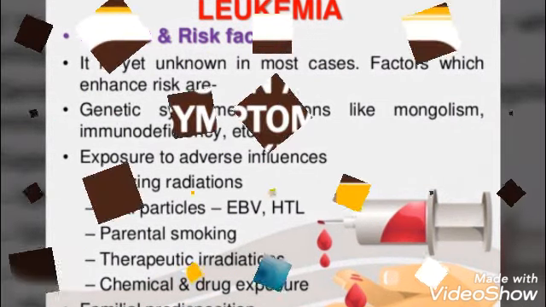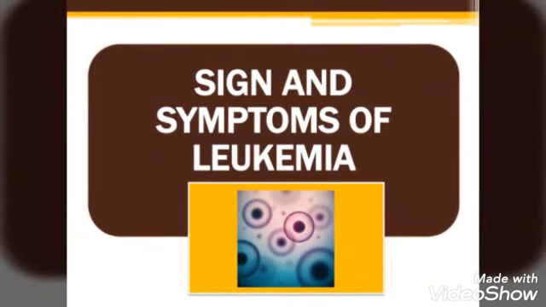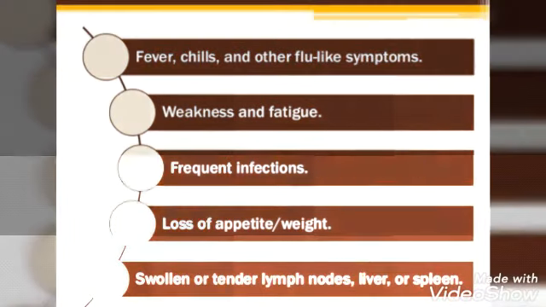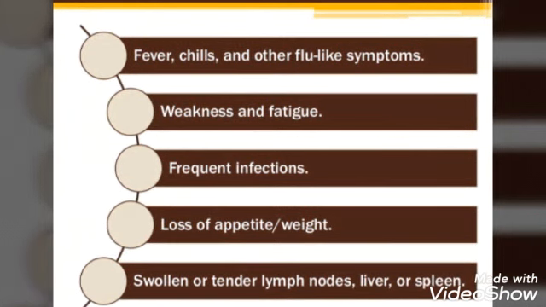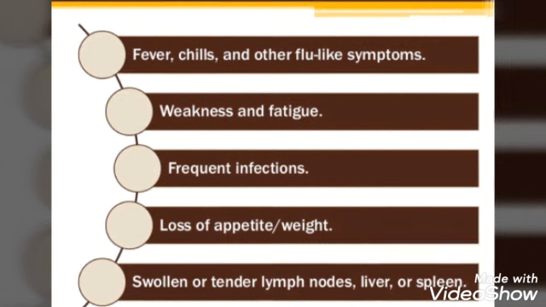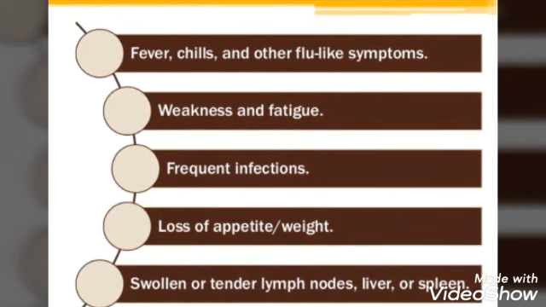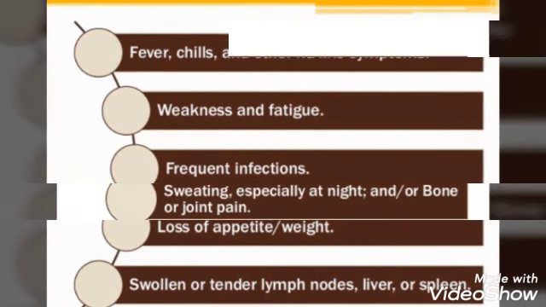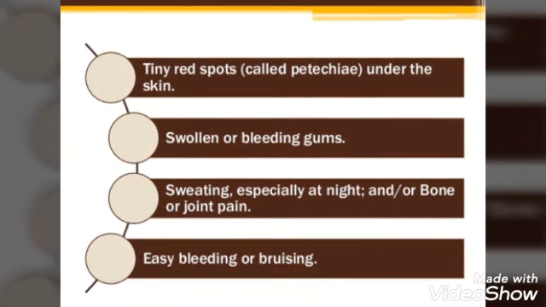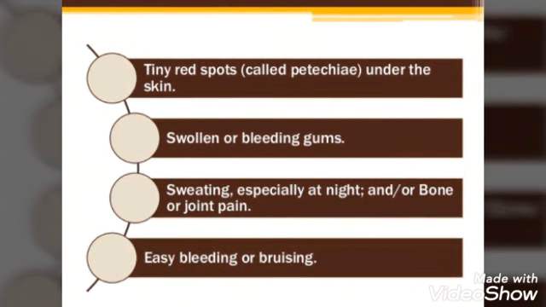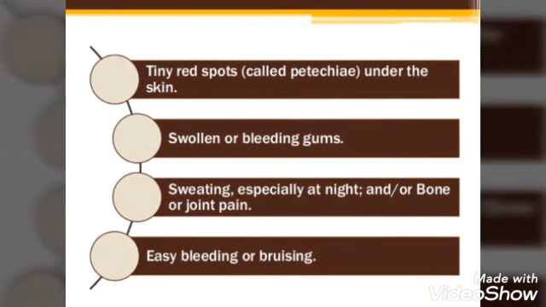Then we'll see the signs and symptoms of leukemia. When a person gets affected with leukemia, how you can notice. So in that you'll be seeing fever, chills, and other flu-like symptoms in the patient. Then weakness and fatigue, frequent infections, loss of appetite and weight loss. Then swollen or tender lymph nodes, liver or spleen that will be palpable. Or then we can see the tiny red spots called petechiae under the skin, swollen or bleeding gums, sweating especially at night, and bone or joint pain, easy bleeding and bruising. Bruising is redness on the skin.